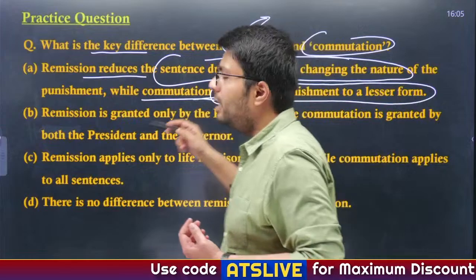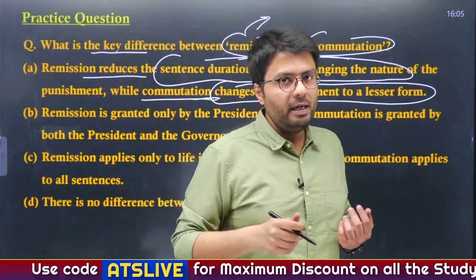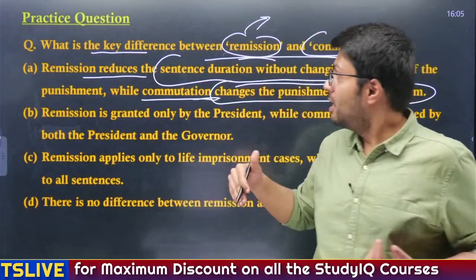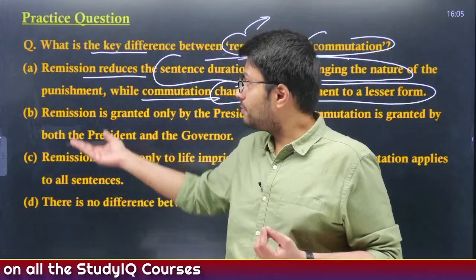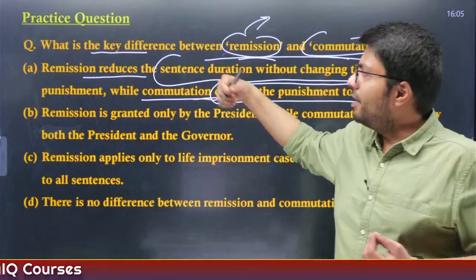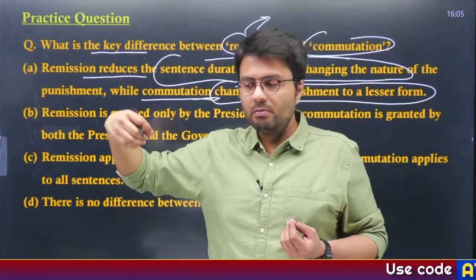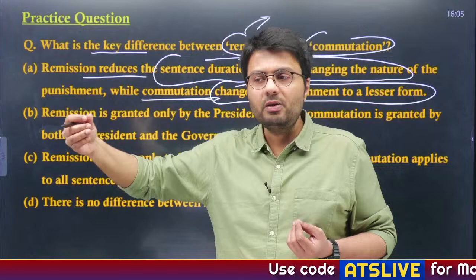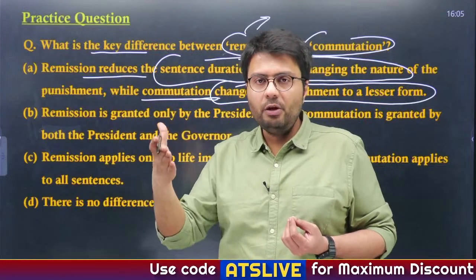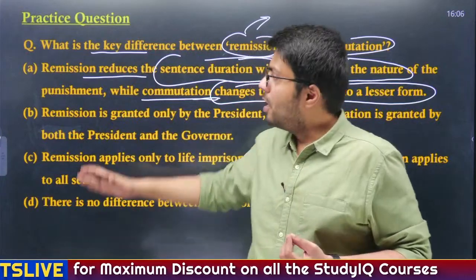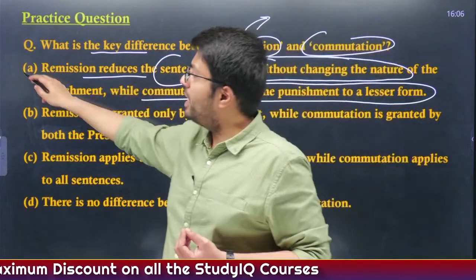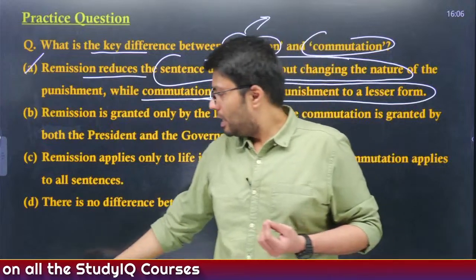So, for example, if a person is under a death penalty and his sentence is commuted, that means his death penalty might be converted into a life sentence. Whereas for remission, if a person is subjected to strict confinement for 10 years, the strict confinement will continue, but the duration of that sentence might be reduced to 8 or 5 years. Understood? So this is what remission is. Therefore, option A here is the right answer.